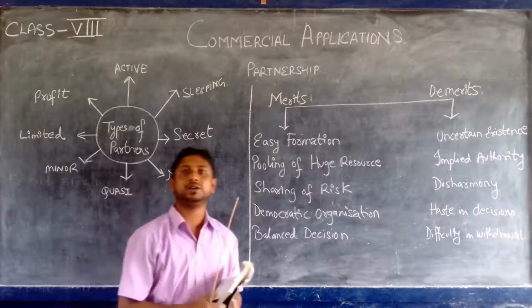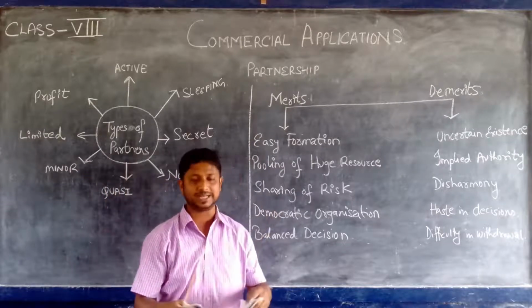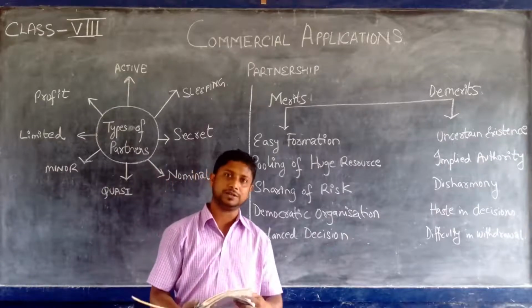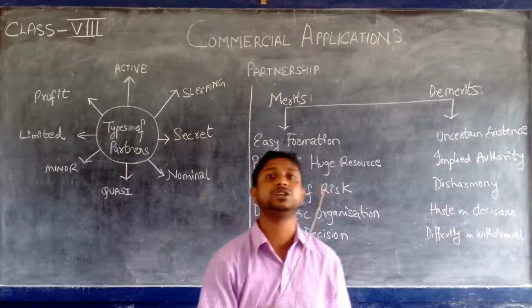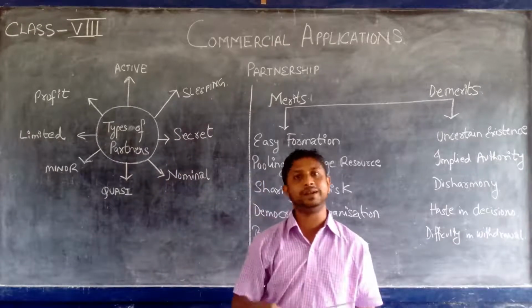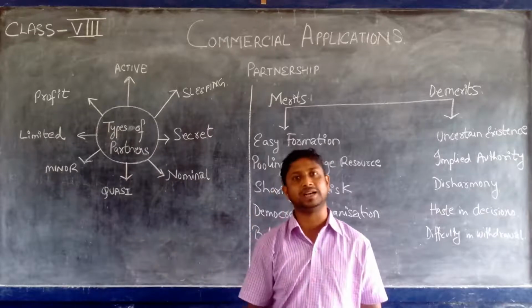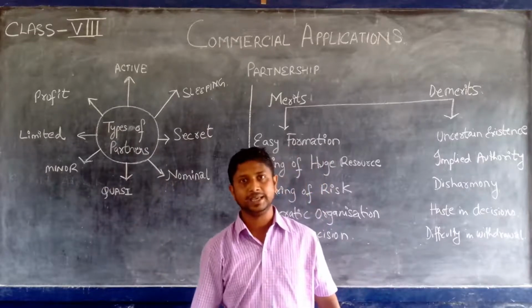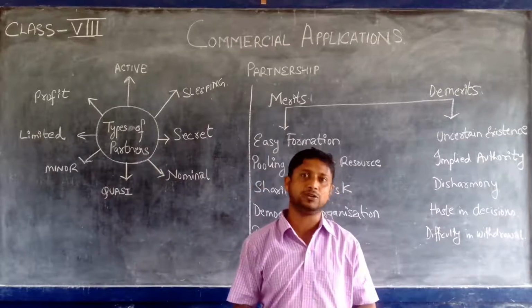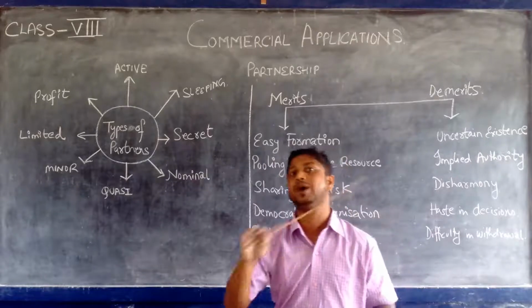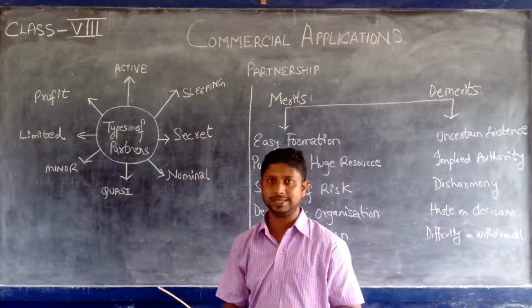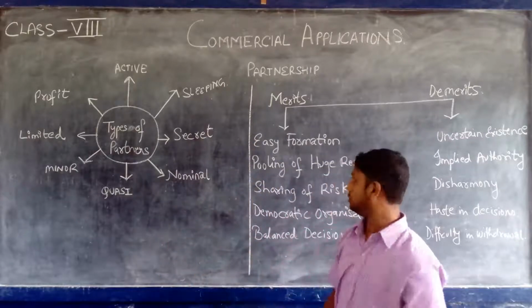A partnership does not need that many legal formalities like a joint stock company. It can be formed easily with the consent of the partners. I said that even registration of a partnership is not compulsory. Voluntarily, only on the basis of a verbal agreement, two or more persons can start a partnership. Starting is very easy. So many legislative formalities are not to be fulfilled. But it is always wise that you register a partnership so that in future you will not have consequences or maybe some other issues.